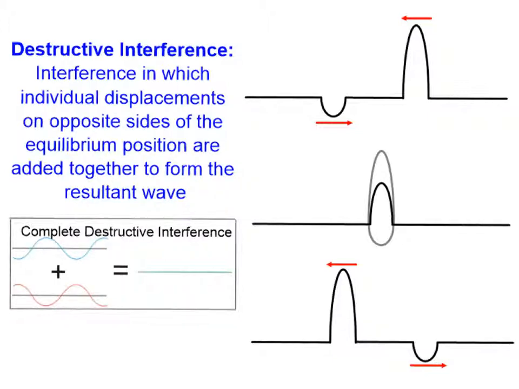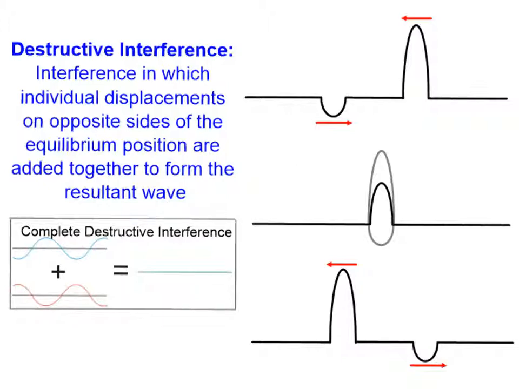Destructive interference occurs when the individual displacements are on opposite sides of the equilibrium position. And if we think of this as our string again, and we have a wave traveling this direction and a wave traveling this direction, it's on the opposite side of the equilibrium position. When those two waves are actually in the same place at the same time and passing through one another, the resultant wave is going to be the difference between them. And that's what we will see here, is the difference. And then those waves continue on in their respective directions.